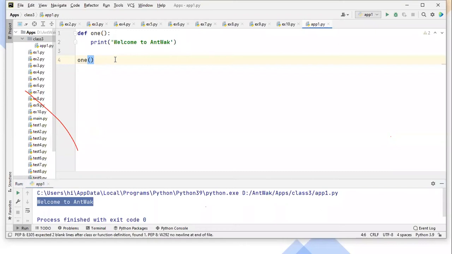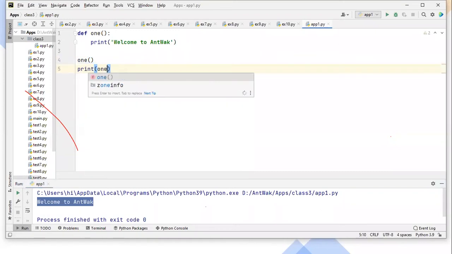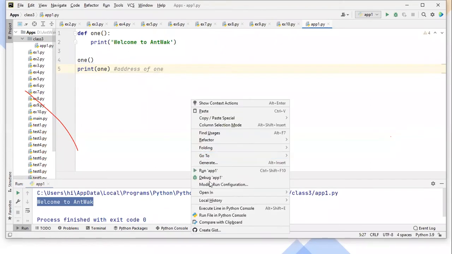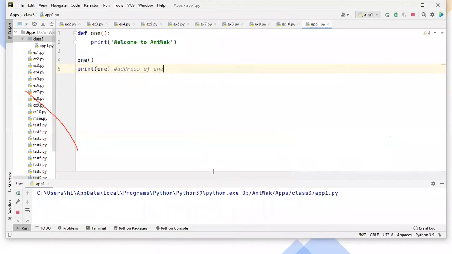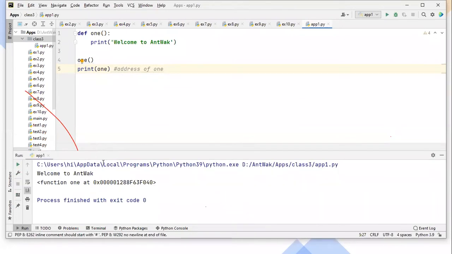But on the next line, I am printing the function name. Guys, remember one thing, when you print the function name, you know what it returns? It returns the address of the function. You can have a look now. The first output, welcome to Antwork, is printing as expected. And the next one is printing the address, like where this function gets memory allocated. That memory allocation you can see in hexadecimal format.